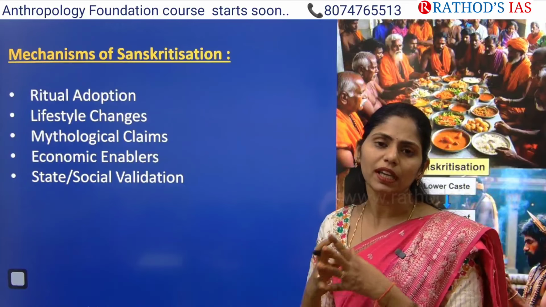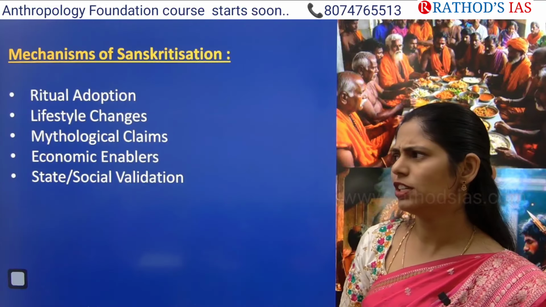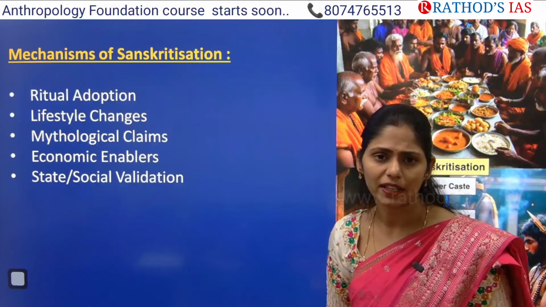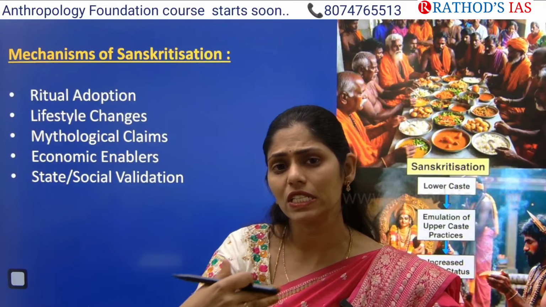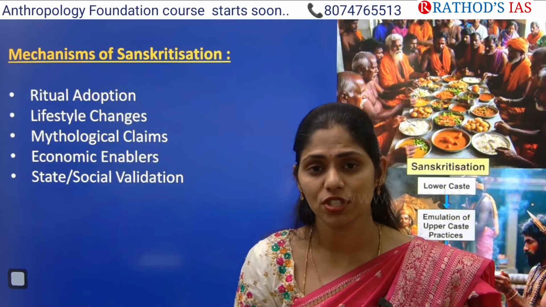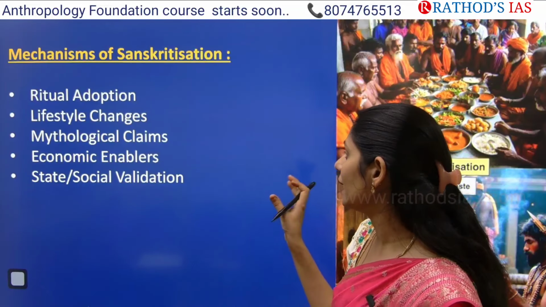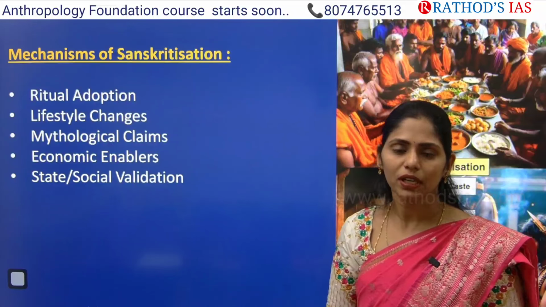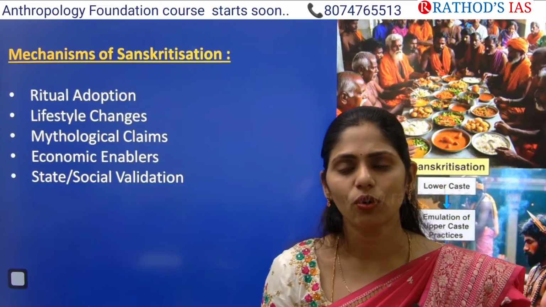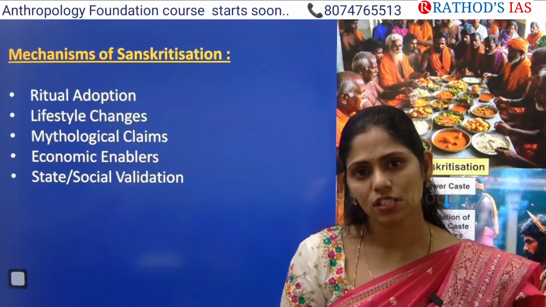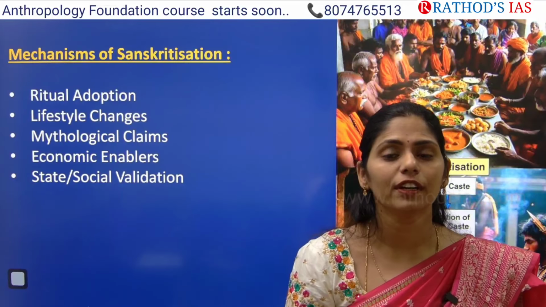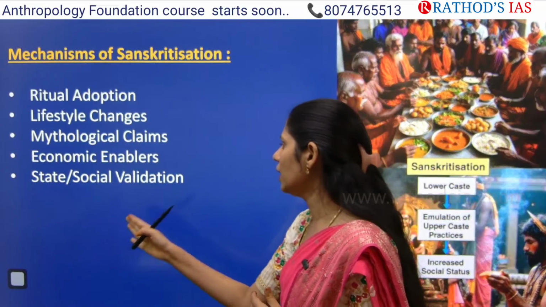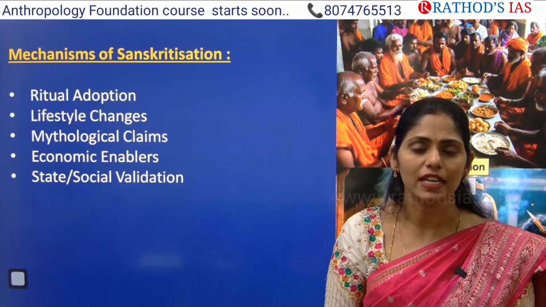And the next one is mythological claims. Some people trace their ancestry back to ancient texts like Ramayana and Mahabharata. For example, certain people say that we are descendants of Rama, which means we belong to Kshatriyas. So like that, they use mythological claims. And this one is economic enablers. For example, if people have large land holdings and have access to resources, if they are controlling resources, obviously they'll claim that they belong to a high caste. And the next one is state or social validation, especially during the census.